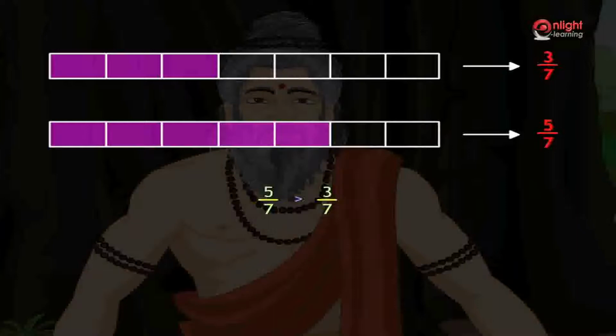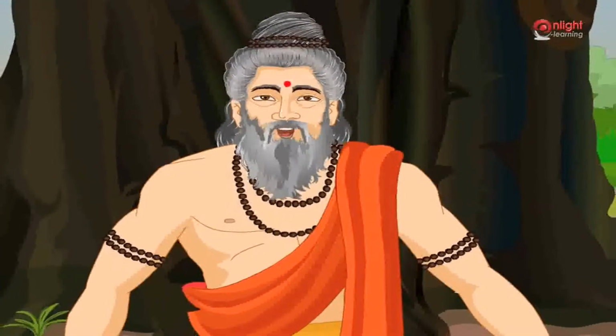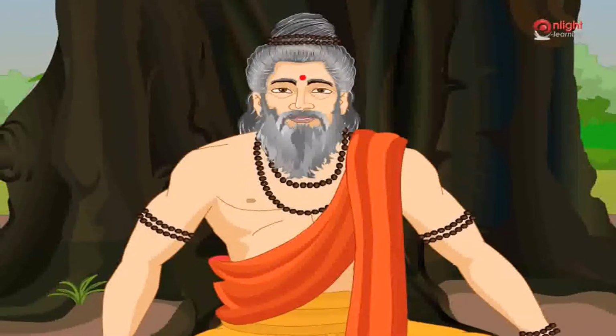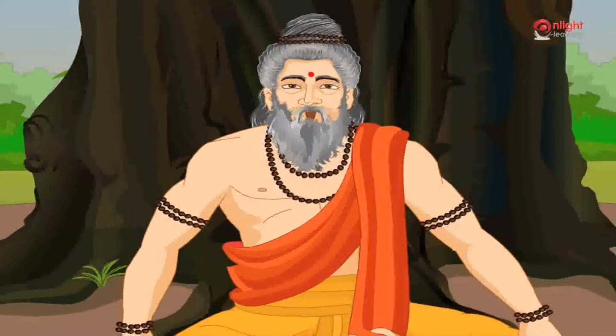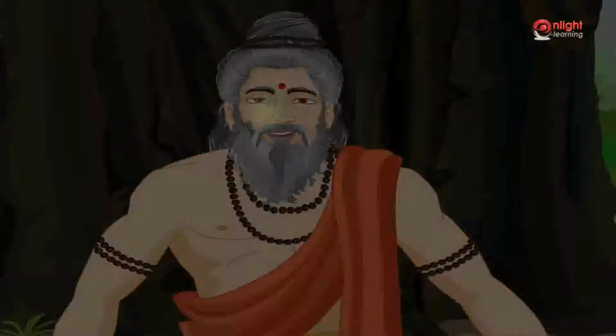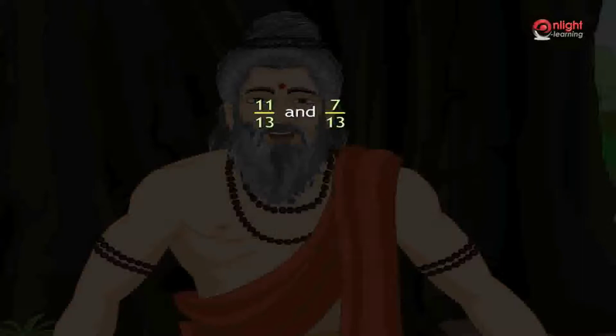We know 3 by 7 and 5 by 7 are like fractions, since they have common denominator 7. Therefore, when fractions are like fractions, we can easily say which is bigger or smaller by comparing the numerators of the like fractions. Now let us check which of the two given fractions is bigger, 11 by 13 and 7 by 13. Both the fractions have the same denominator, so they are like fractions. Now, comparing the numerators, we have 11 greater than 7 and hence 11 by 13 is bigger than 7 by 13.